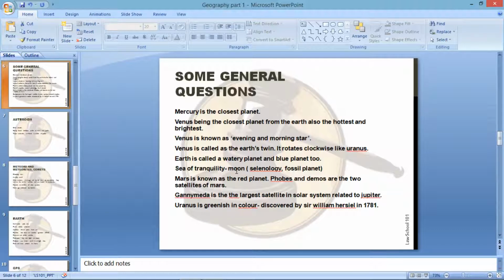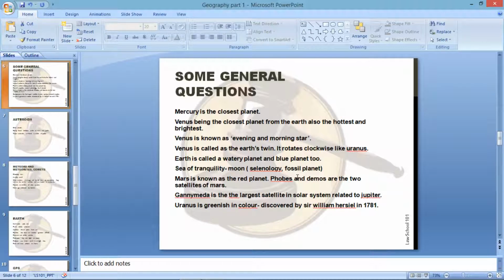This is a good question that can be asked: which among the following planets is the largest among the inner planets: Mercury, Venus, Earth, Mars. And it's quite easy, Earth is the largest planet among the inner planets. The Earth is 23 and a half degrees tilted on its axis and thus makes a 66 and a half degree angle. It takes 23 hours 56 minutes to rotate on its axis. As I mentioned, Earth is called a watery planet and a blue planet too.